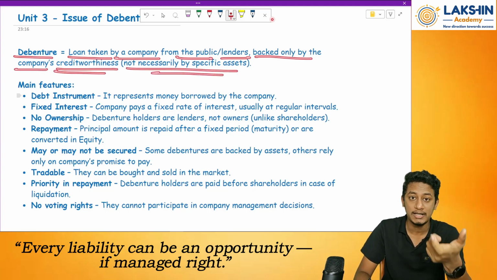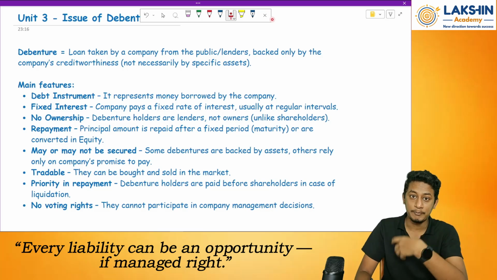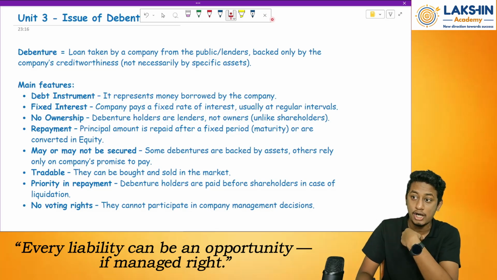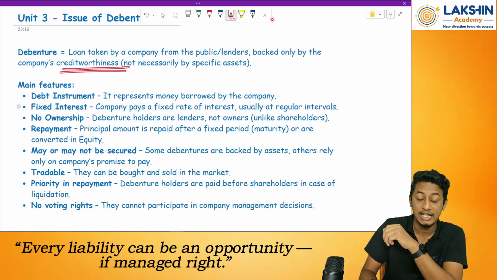So what do you mean by credit worthiness? First of all, if a company has taken a loan, by how much time can the company repay the loan, or will the company repay the loan or not? Will it default on the loan? Will it not repay the loan? That is what is called credit worthiness.